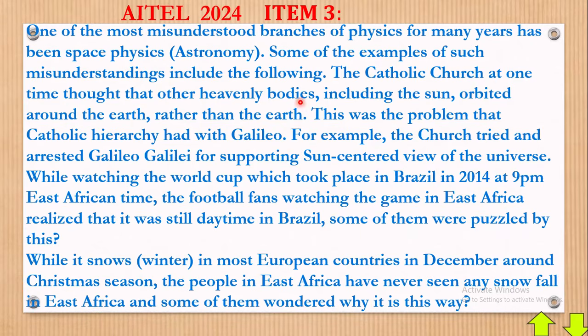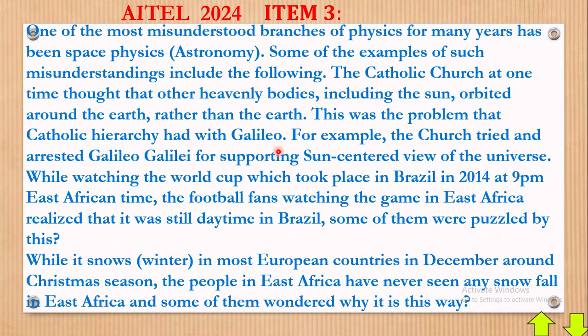Heavenly bodies, including the sun, orbited around the earth. Here they are trying to say that it is the sun which orbits around the earth, rather than the earth orbiting the sun. But of course we all know that it is the earth which orbits around the sun. So the earth is the one which moves; the sun stays in one place. This was the problem that the Catholic hierarchy had with Galileo.